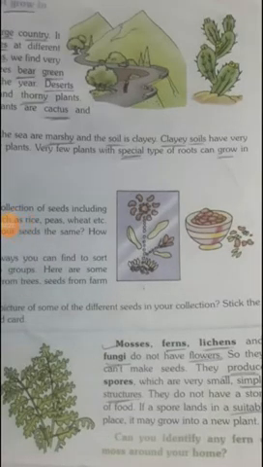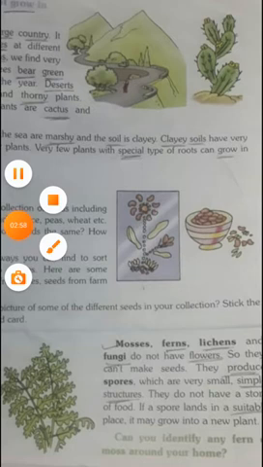Mosses, lichens and fungi do not have flowers, so they cannot make seeds. They produce spores, which are very small. What do they produce here? They produce spores, which are very small, simple structures. They don't have a store of food. This all comes under mosses, lichens and fungi.